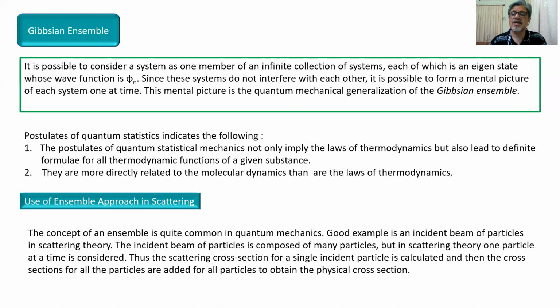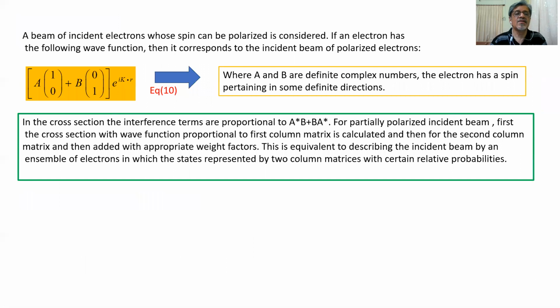In normal scattering theory, we take a particle by particle approach. And here we take the ensemble of particles hitting the target and getting scattered. So the quantum statistical mechanical ensemble approach is used. So we come to another slide.